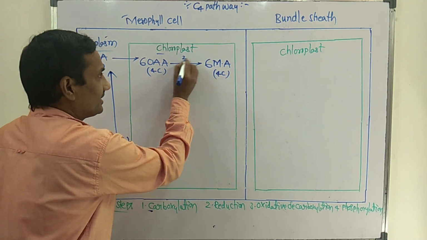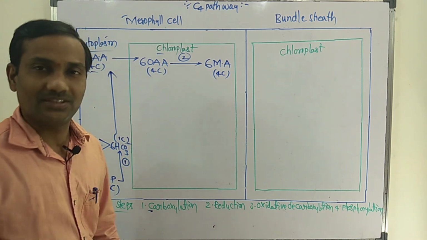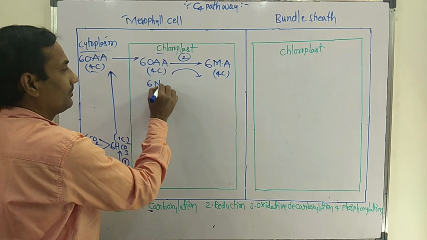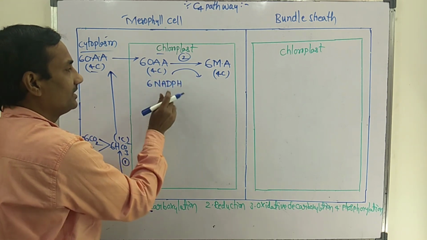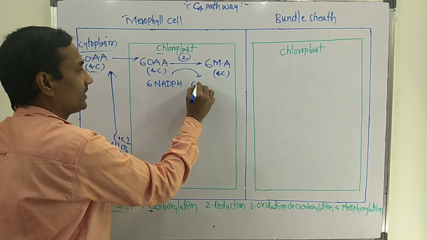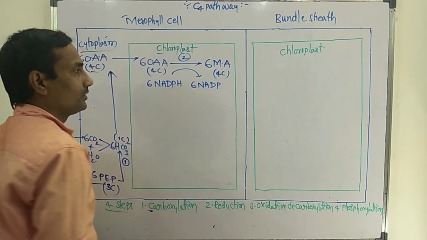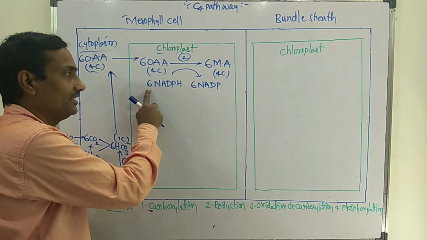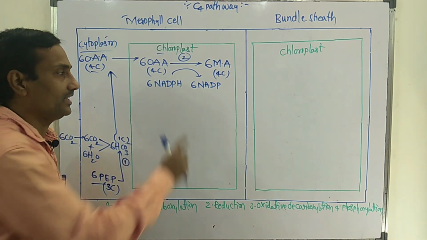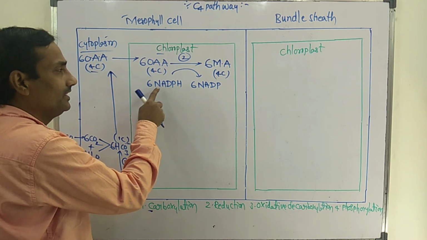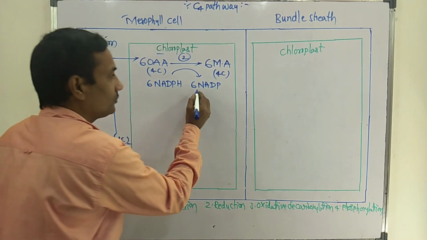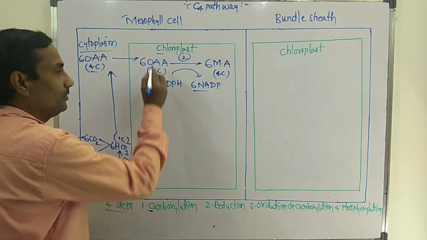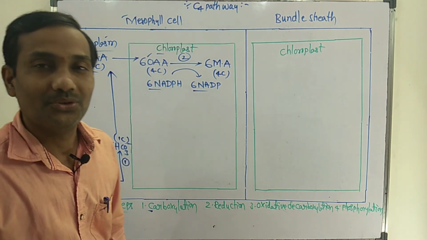In the second step, that is the reduction step, what happens here? 6 NADPH are oxidized to 6 NADP. Here 6 molecules of NADPH are oxidized, but OAA is reduced.